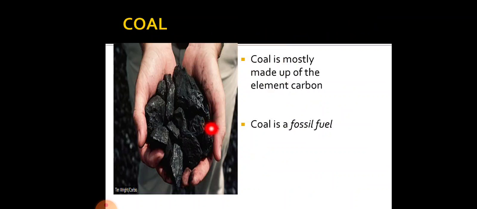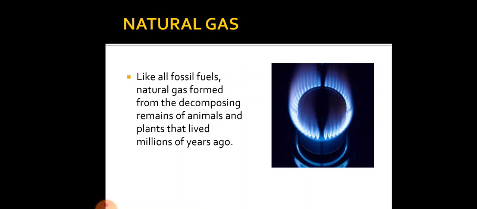Coal. It is mostly made up of the element carbon. Coal is a fossil fuel. Natural gas. Like all fossil fuels, natural gas formed from the decomposing remains of animals and plants that lived millions of years ago.